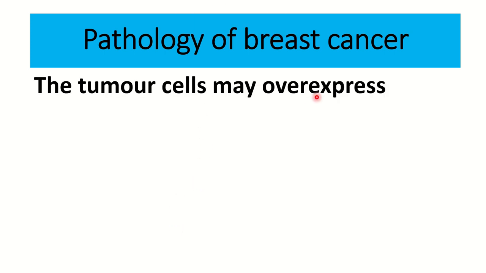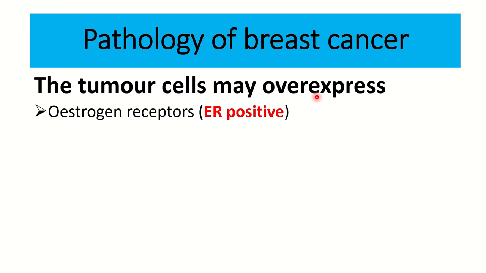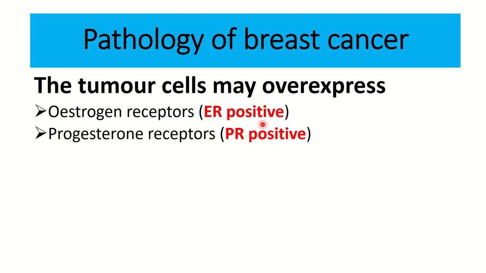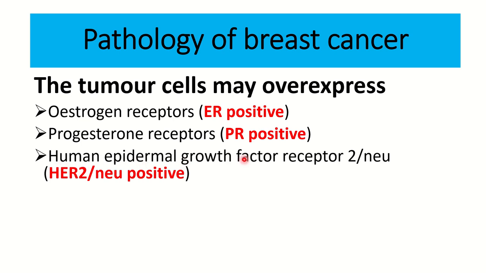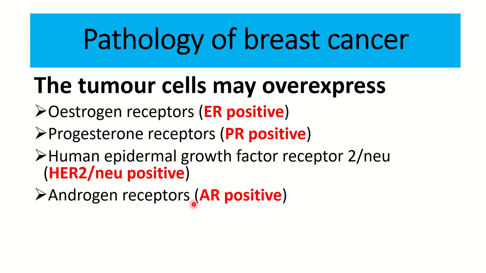The tumor cell may overexpress estrogen receptor, and when the tumor cell contains more of the estrogen receptor, this condition is known as estrogen receptor positive, that means ER positive. And when progesterone receptor is more, then it is called PR positive. When human epidermal growth factor receptor is more in breast tissue, then it is known as HER2 or neu positive. And when androgen receptor is present in breast tissue, then it is AR positive.